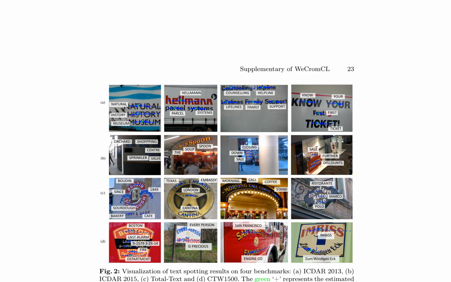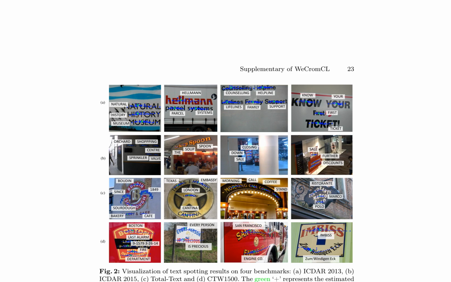In the context of text spotting, a novel approach is presented to leverage a transcription-only supervised method for achieving satisfactory performance. This method, WeCromCL, utilizes a deep neural network to locate text regions within images when given a text query. The process involves enlarging the input image to ensure accurate location of the queried text, regardless of its size or clarity. The visualization of text spotting results on 4 benchmarks: ICDAR 2013, ICDAR 2015, Total Text, and CTW 1500 demonstrates the effectiveness and robustness of this transcription-only supervised text spotter.